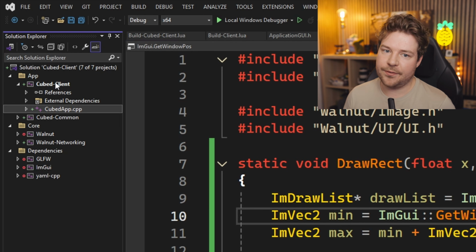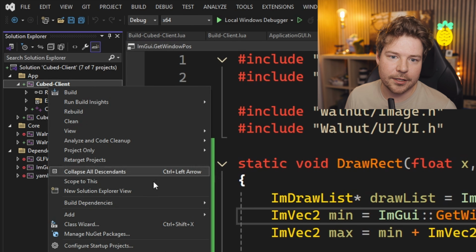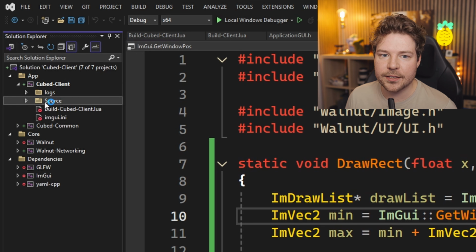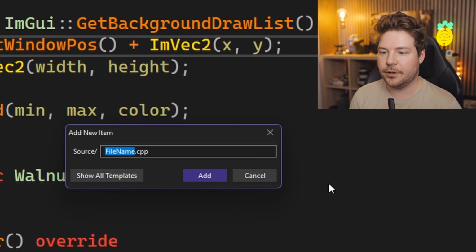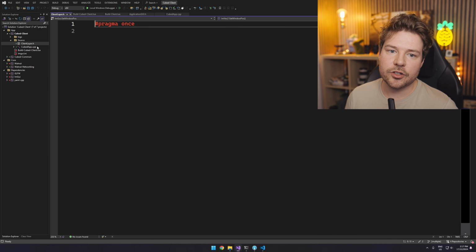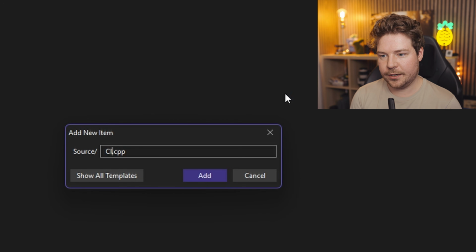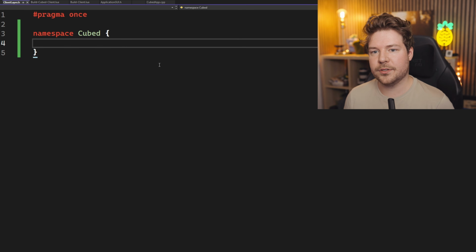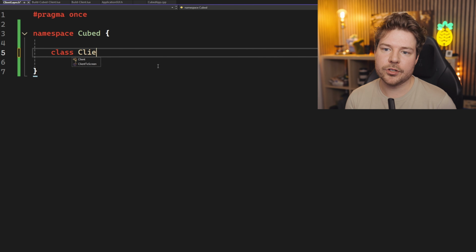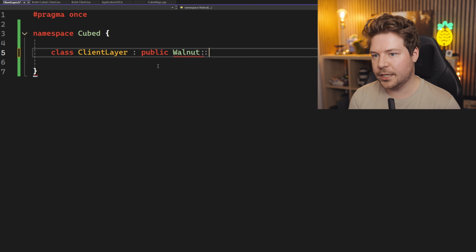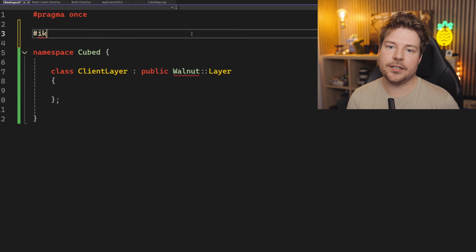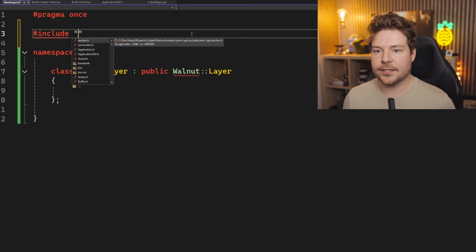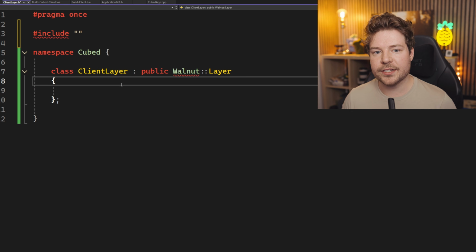Now, the first thing I definitely am going to have to do is make a new file, regardless, because otherwise it's going to get very messy. So inside the source directory, let me just add a new file. We're going to call this ClientLayer. We'll do ClientLayer.h and ClientLayer.cpp as well. And we should probably make a namespace here called Cubed for all the Cube stuff. This is going to be like the root of our application, and it's going to be like a Walnut layer. Layers are just classes that you can create that will receive update, render, and events as well.